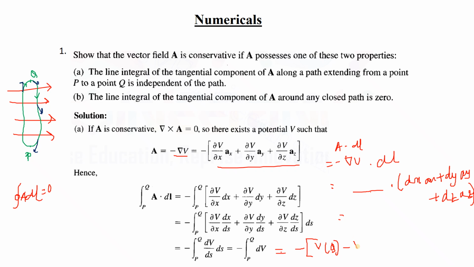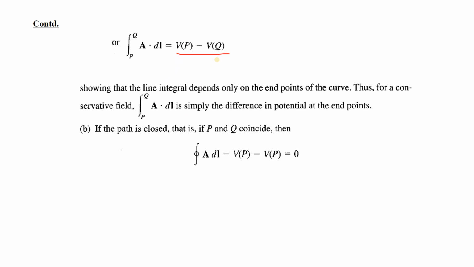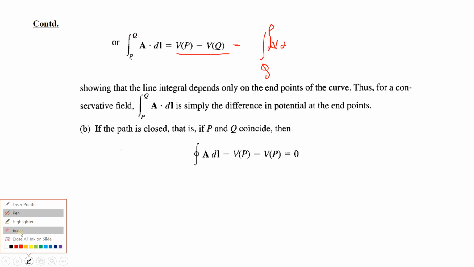Since minus is there, we can write vp minus vq. That means we have taken the integration from P to Q, but our answer is coming as if the integration is from Q to P, isn't it?